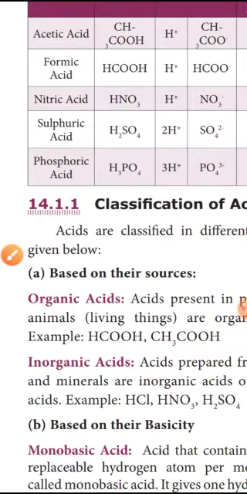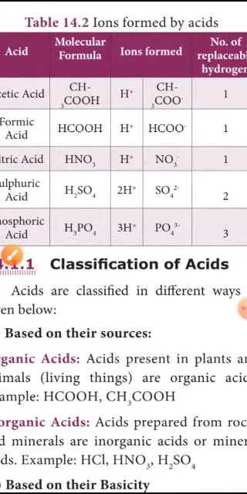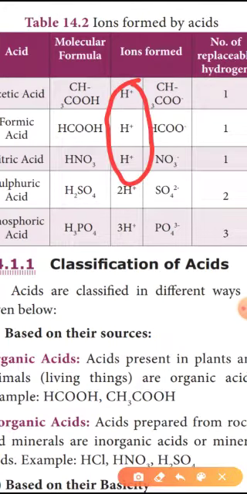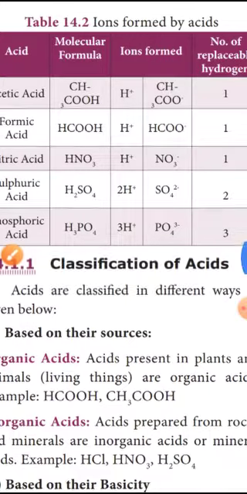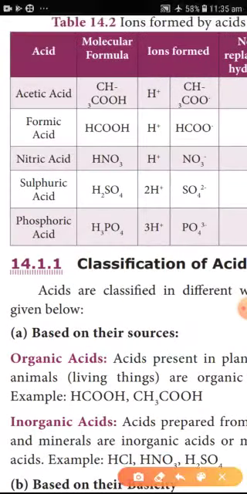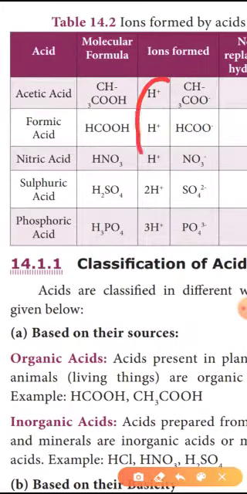Okay. So listen, these 3 are monobasic acids.